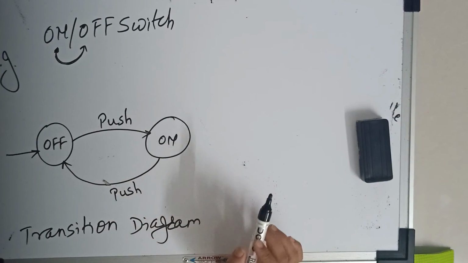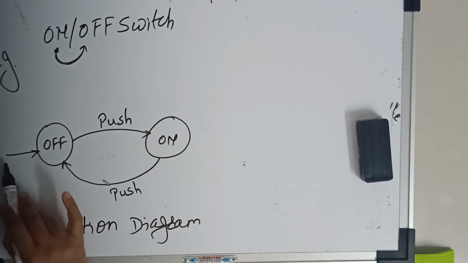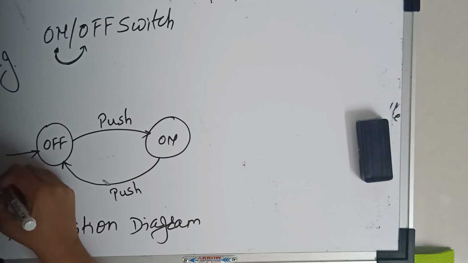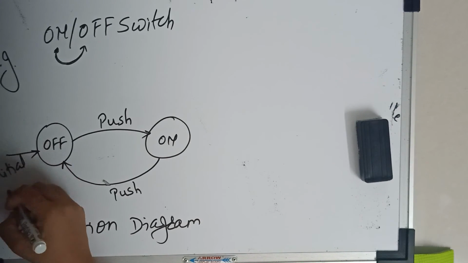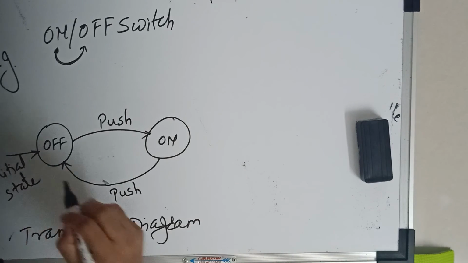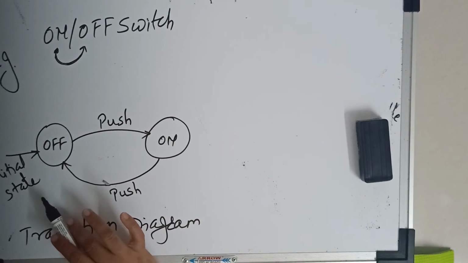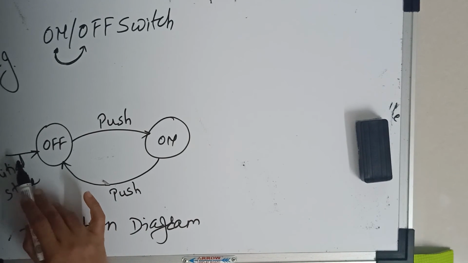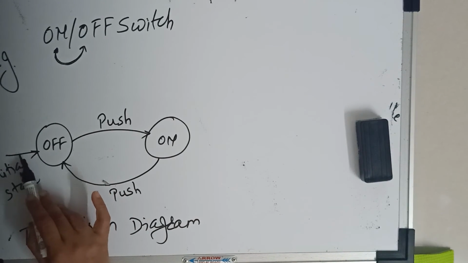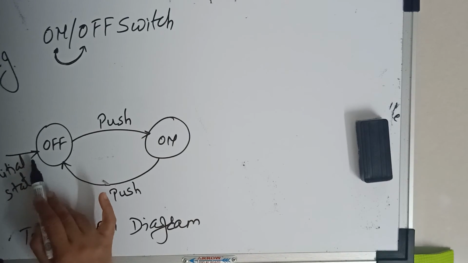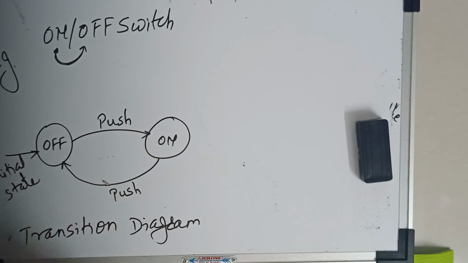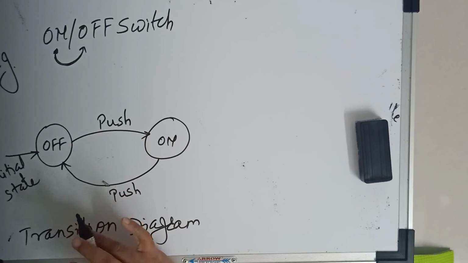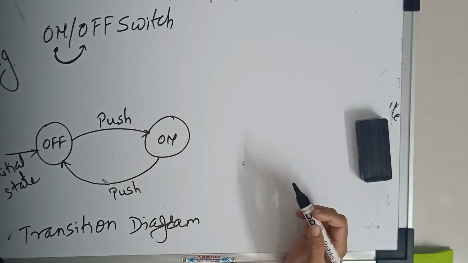So these are two states and only a single arrow is given, it means this is the initial state. Initial state is also known as starting state. It means that we can start our transition from this state. If an arrow is given for this state, it means this is the initial state. We can start our transition from this state. And there may be one or more than one initial states in a given diagram.